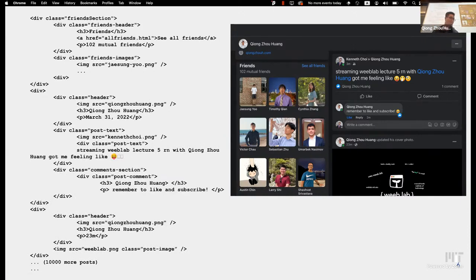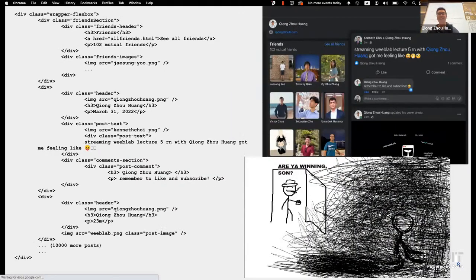And we have all these posts on the right. So time to make more divs. I've got hundreds of posts. Better get started writing. And I haven't even made anything interactive yet. This is kind of getting crazy. My keyboard's overheating. And you're in the middle of typing your code really hard, and your dad walks in and he's like, "Are you winning, son?"